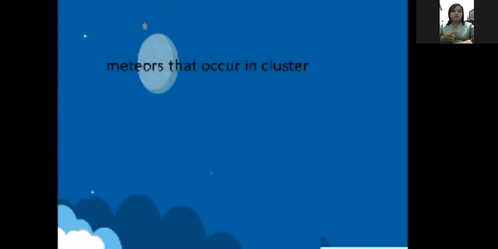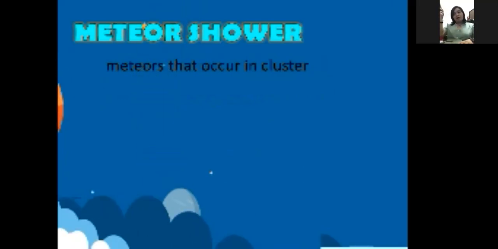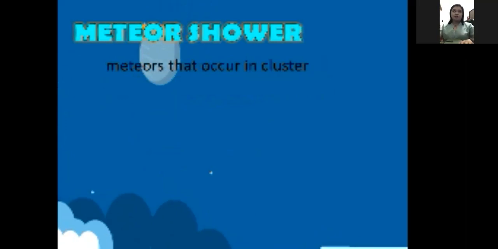And the meteors that occur in a cluster are called a meteor shower. When you see so many meteors landing or not landing on the earth, that is a meteor shower.